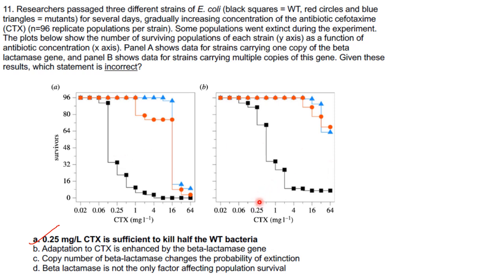Similarly, in case of B, you can see that at 0.25, the majority of them are survivors, more than 80. So it has not killed half of the wild type bacterial population. So A is not a correct statement. Now the next one: adaptation to cefotaxime is enhanced by the beta-lactamase gene. I already told you, if you see both the graphs, here it has reached almost extinction, but here the wild type has not reached extinction level. Similarly, the mutants are surviving.